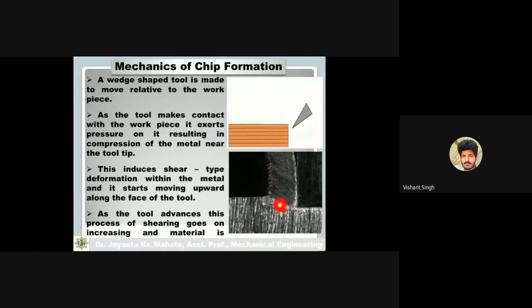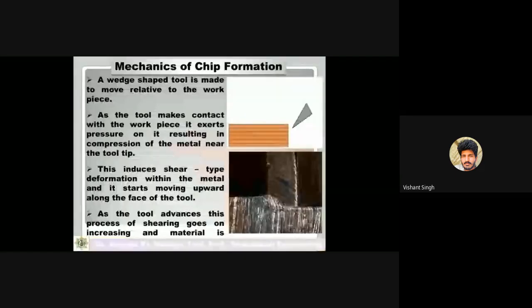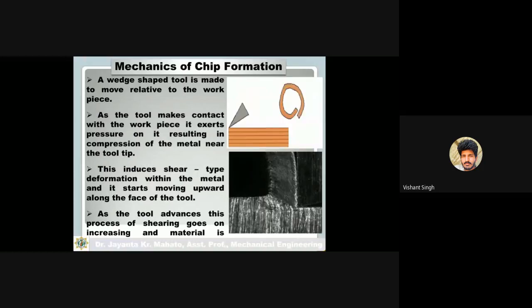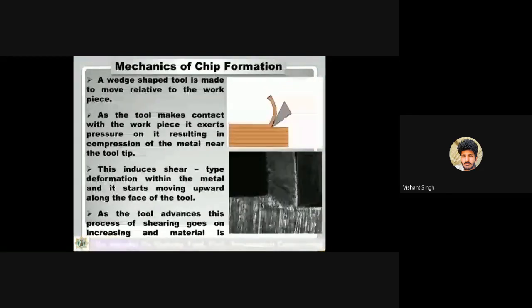Okay, and when this shear stress exceeds the maximum limit of this material, then the material will be cut, meaning the material is removed from the workpiece. Okay, and this process will go on successively. As I move the tool, this process will continue. Okay.